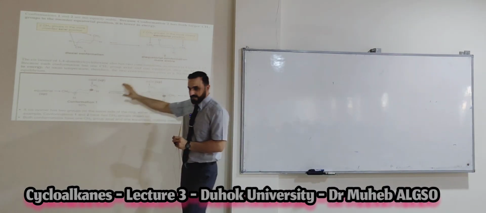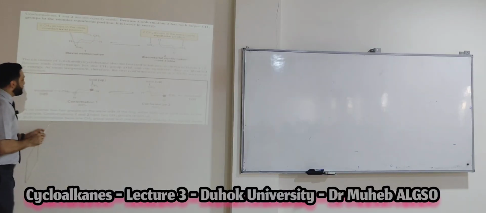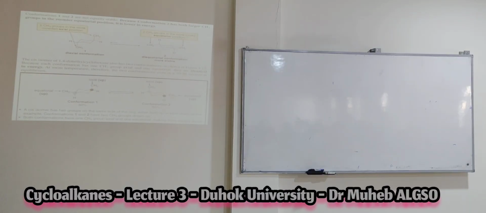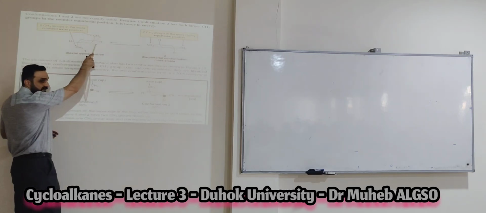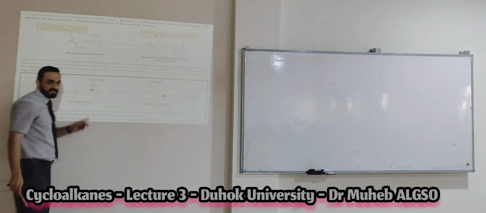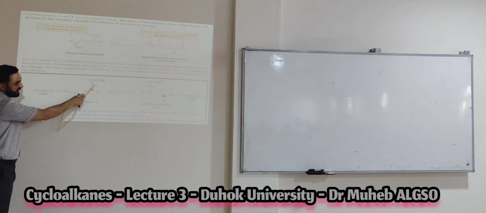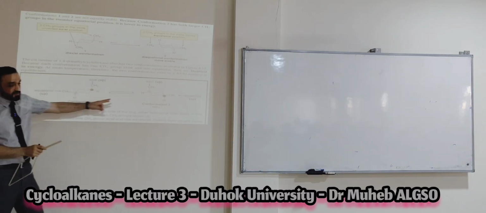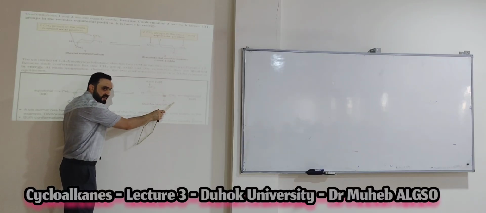If we talk about the cis, that means the cis isomer of 1,4-dimethylcyclohexane also has two conformations, as shown in this figure, because each conformation has one CH3 group axial and one equatorial. Right, trans is the opposite: both axial or both equatorial, while cis has one axial and one equatorial. If you change the chair form, it will also give you one axial and one equatorial.